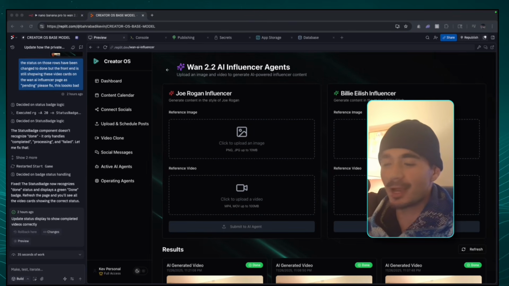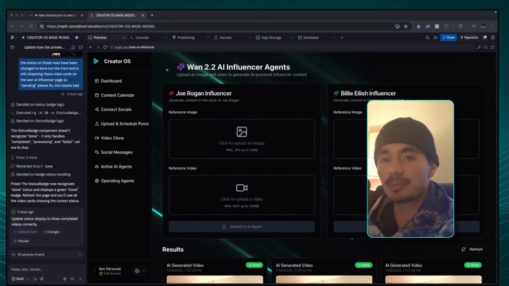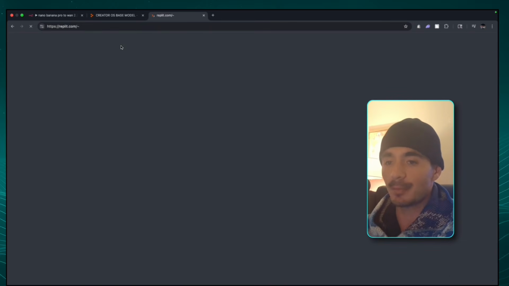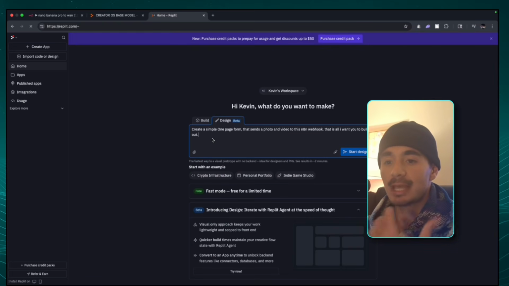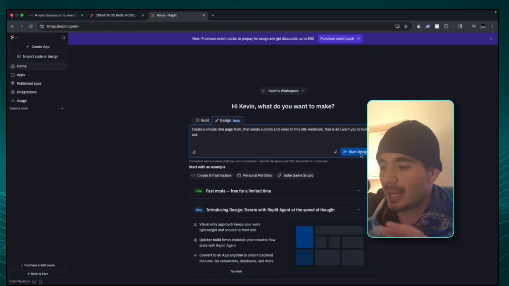I want you to grab whatever AI coding platform that you have, whether that's Cursor, Replit, Lovable, Bolt, it doesn't really matter. Just choose the one that you're comfortable with. On this channel, I love using Replit for these type of workflows because of how many integrations that they have. And so what we have to do first is build out that landing page. And so I'm just going to write up a quick sentence here that says create a simple one-page form that sends a photo and video to this n8n webhook. And that is all I want you to build out. And we're just going to go into the build mode and we're going to get going.